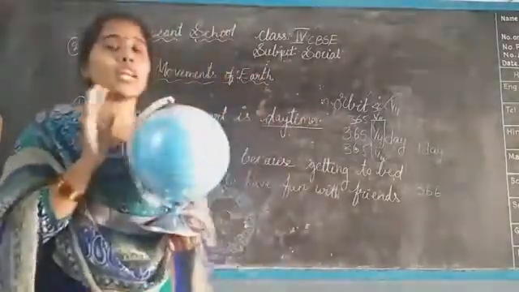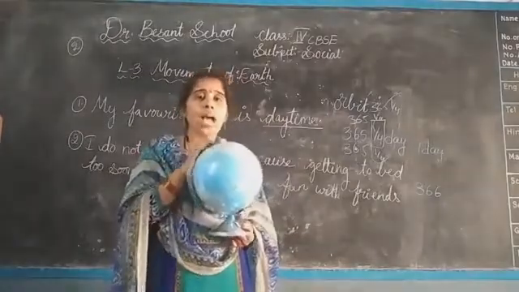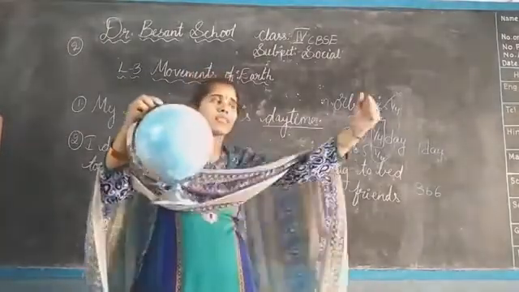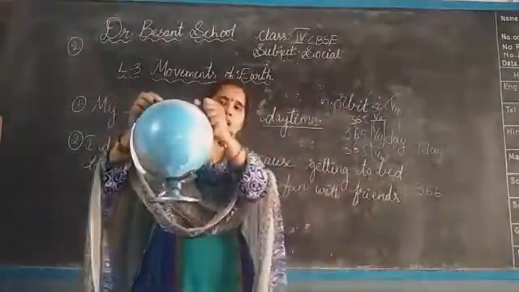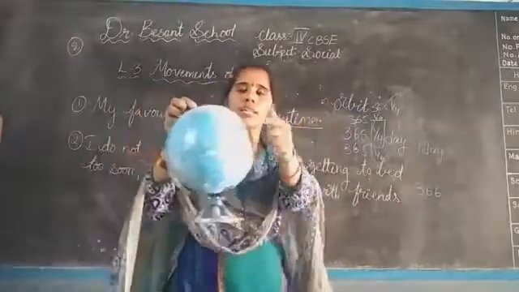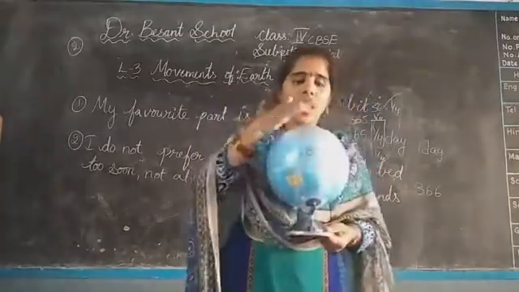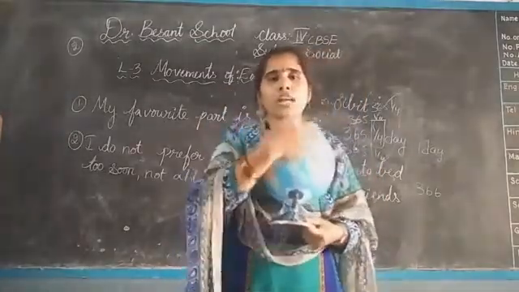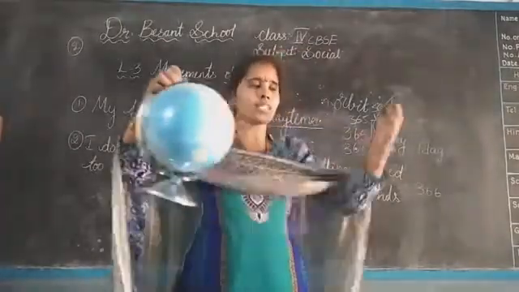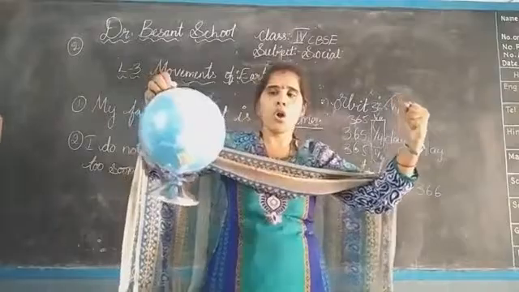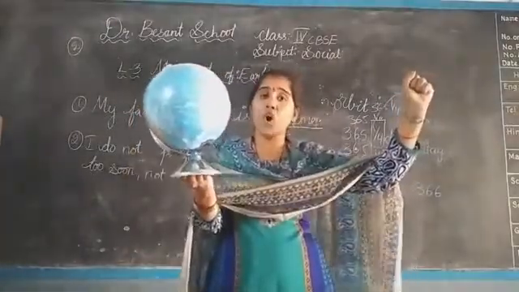Here what happened? The earth was already tilted, we told, isn't it? And because of tilting, what happened? See, children, this is the sun, and the sun rays are falling on the globe. Think this is the northern hemisphere and this is the southern hemisphere. The top one is the northern hemisphere and the bottom one is the southern hemisphere. Keep it in your mind. Now the earth is in this position. Which hemisphere will get more sun rays?